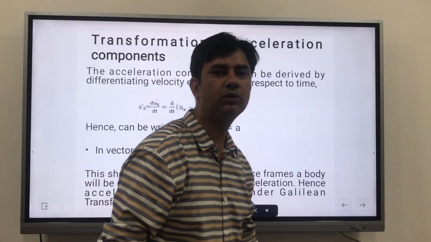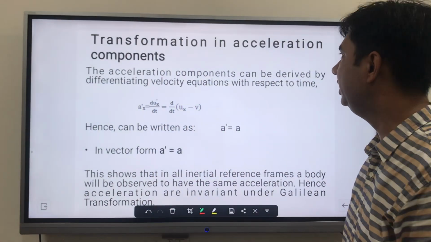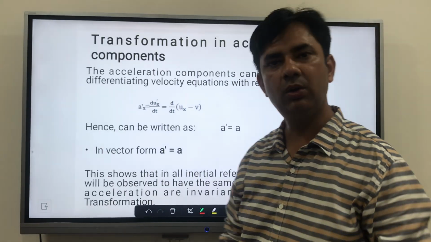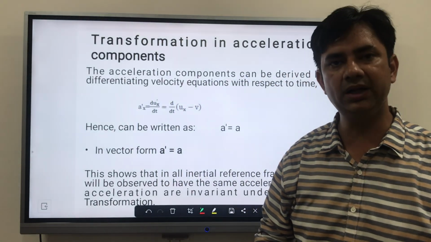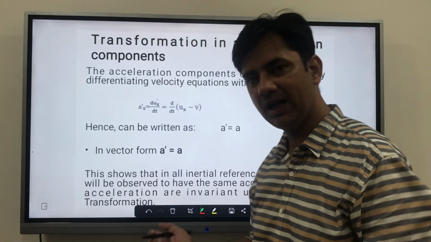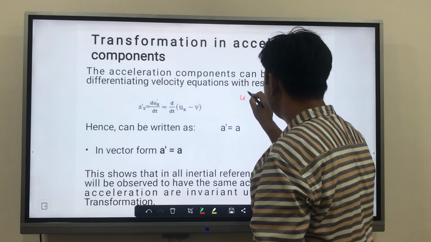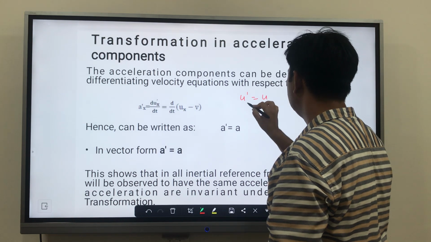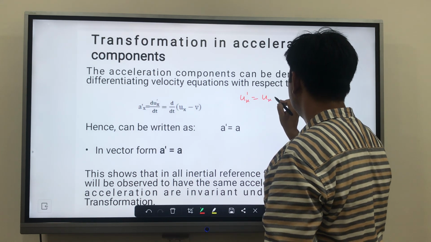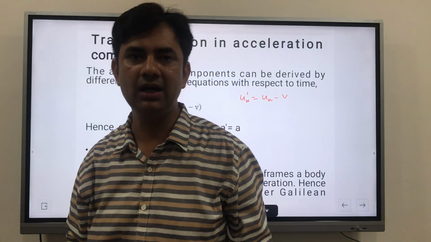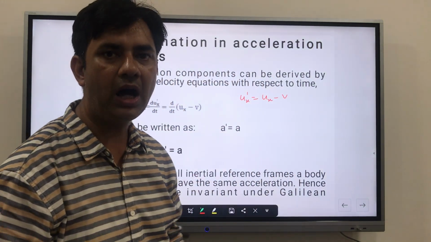Now today we are going to learn about transformation in acceleration component. Previously we have learned about how a displacement component can be converted into a velocity component. Now we know that u' = u_x - v. Now we have to convert this into an acceleration component. So how can we do it?